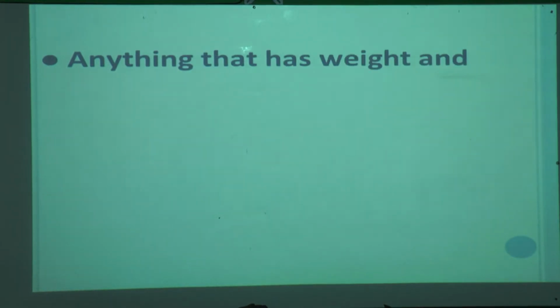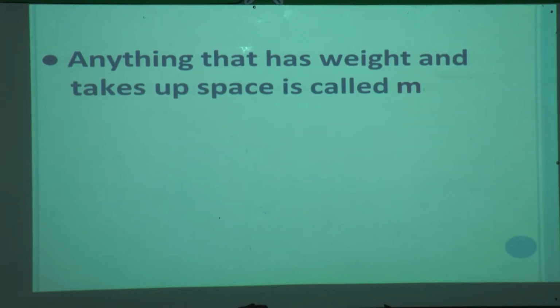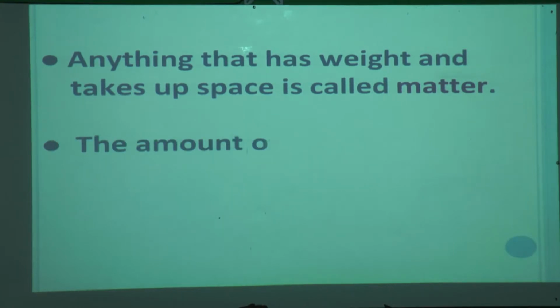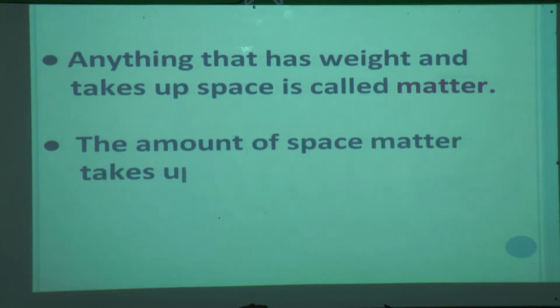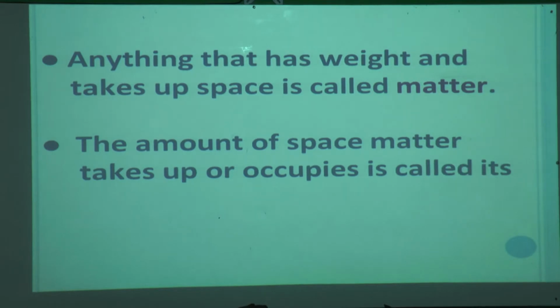So anything that has weight and takes up space is called matter, and the amount of space that matter takes up or occupies is called its volume.